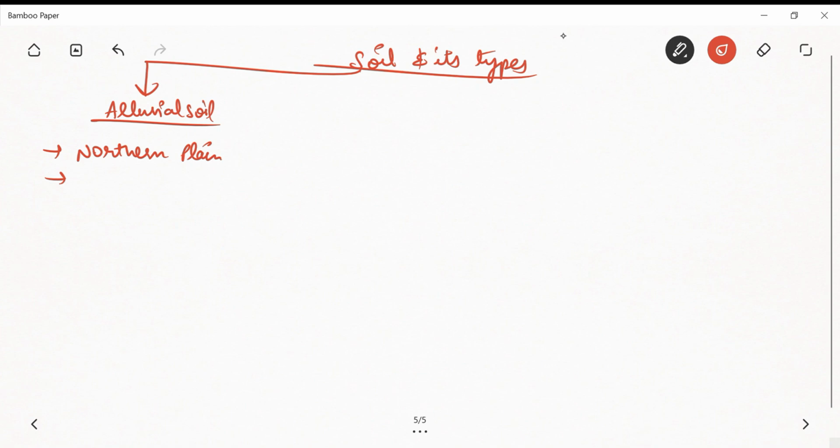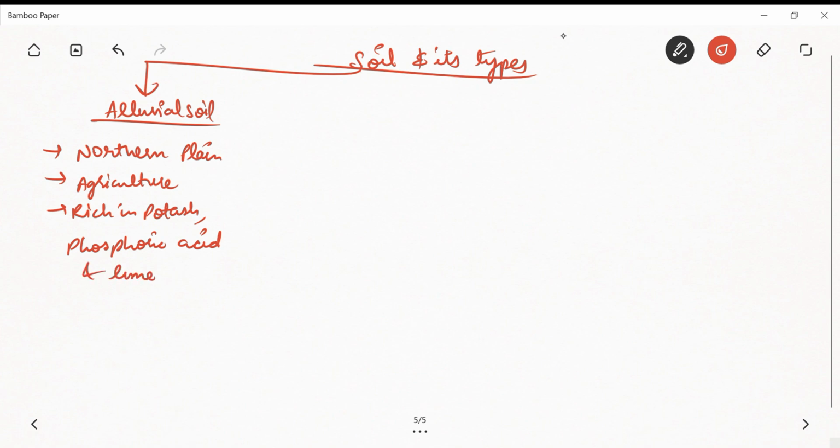And one more thing, it is fit for agriculture purposes, right? It is rich in potash, phosphoric acid, and lime. And it is best suitable for rice and wheat.